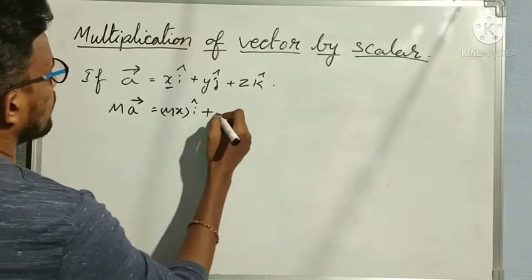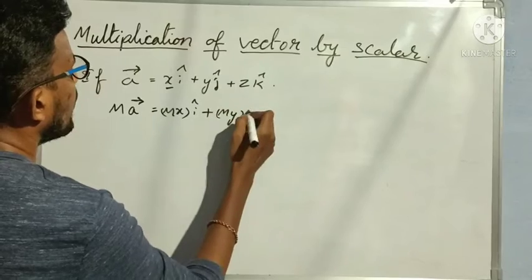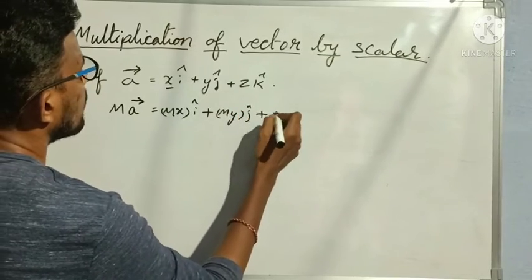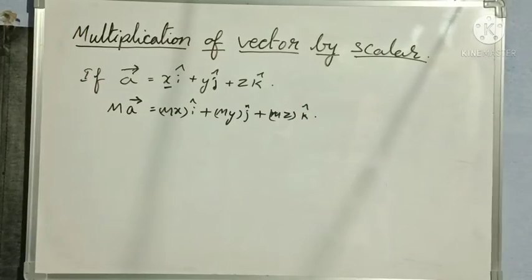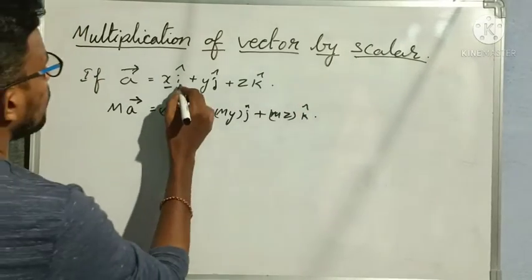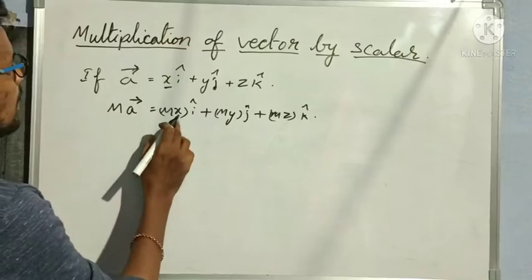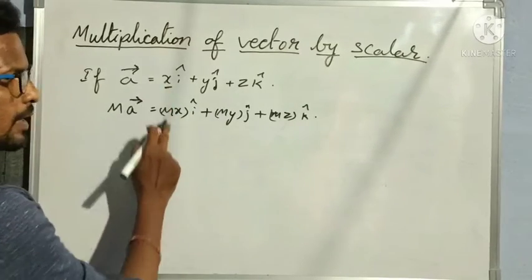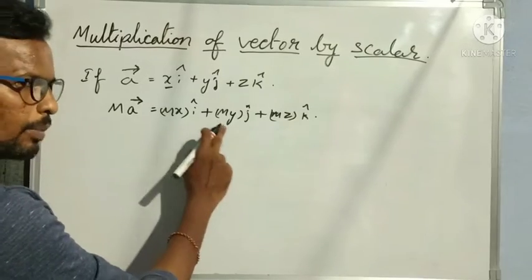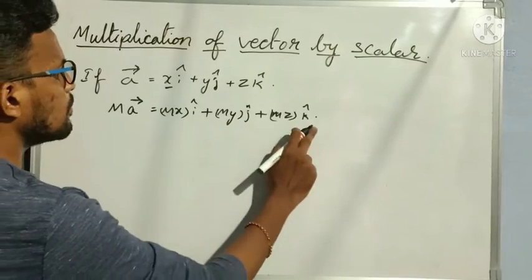So mx into i cap, my into j cap plus mz into k cap. Here, excluding the unit vectors, we have to multiply the coefficients by m.